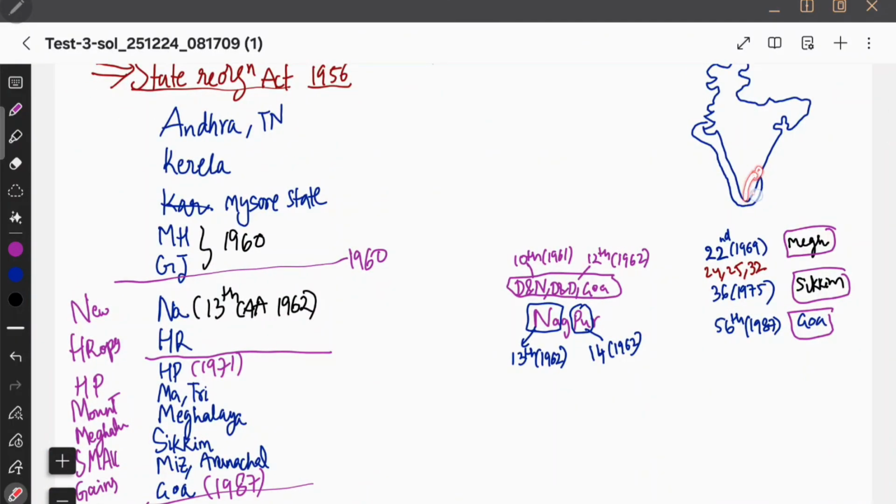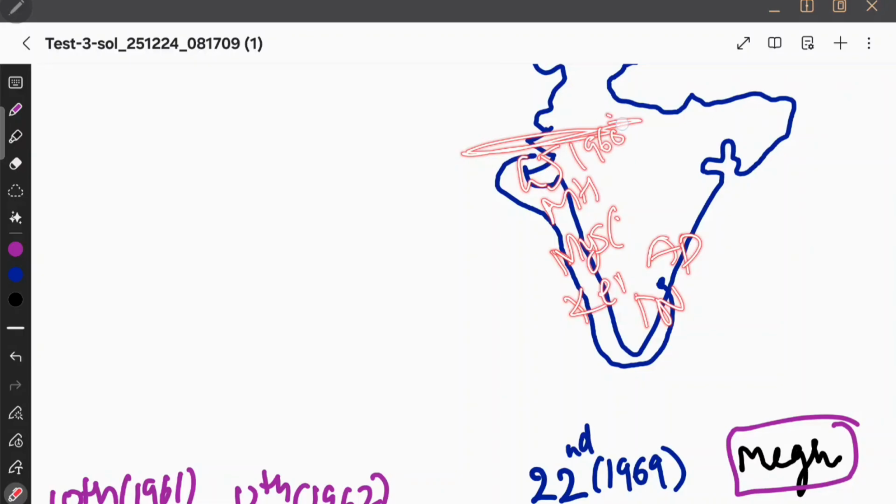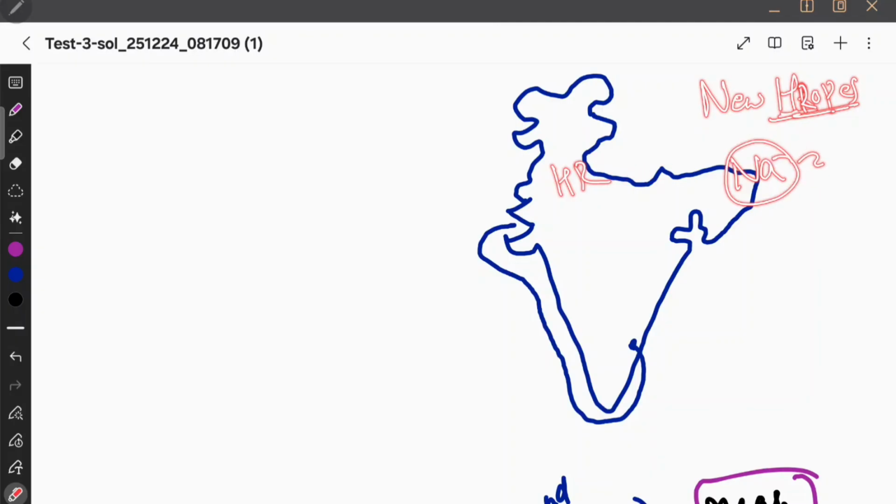First, Andhra Pradesh, Tamil Nadu, Kerala, Mysore State, Maharashtra, Gujarat. Karnataka we will call Mysore State, because it was renamed Karnataka in 1973. And then after Mysore State, Maharashtra, and then Gujarat. Gujarat was formed in the year 1960. And then Andhra, however it formed, created new hopes. Nagaland, what does new hopes mean? I will write hopes like this: HR, the R is silent, hopes. So Haryana and Nagaland. Nagaland was formed in 1963, and Haryana in 1966. Now the story finished with Nagaland and Haryana, new hopes.